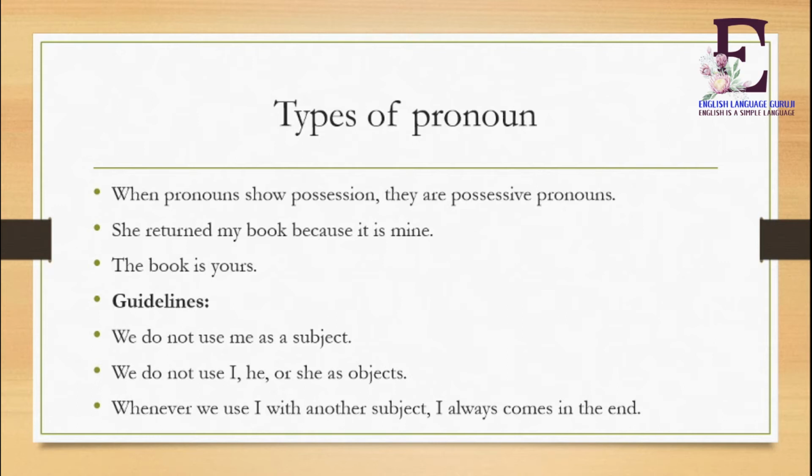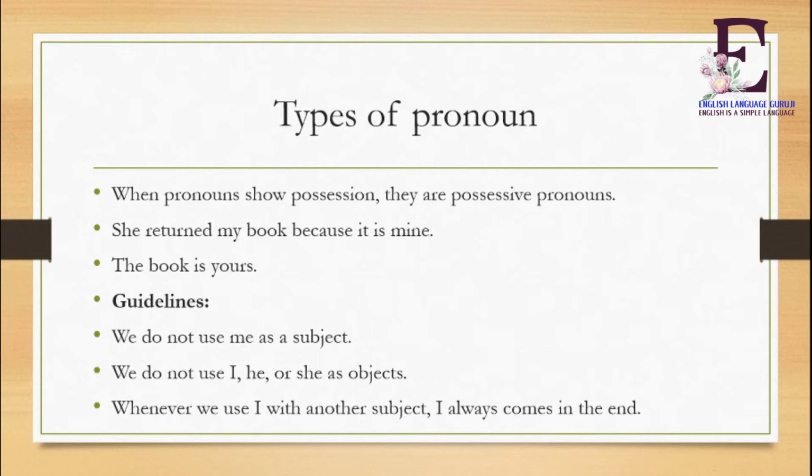Number two, we do not use I, he or she as objects. For example, Mahesh got I a watch. This is the wrong sentence. We can use me here as an object: Mahesh got me a watch as a gift.